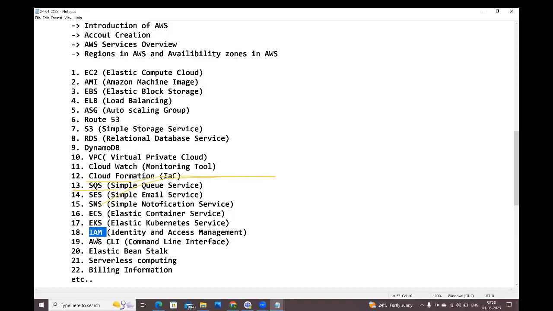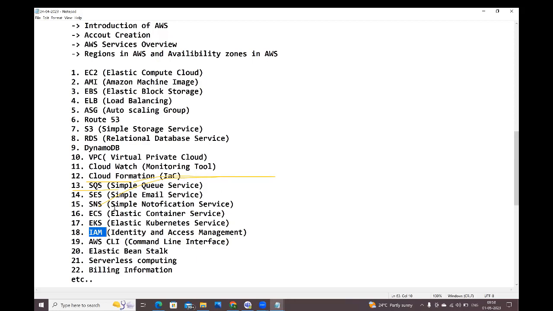Next, AWS CLI. See guys, the infrastructure that we are creating through the GUI, we can create through the AWS Management Console. At the same time, you can create infrastructure from the AWS command line interface also. CLI stands for command line interface. You can access the AWS resources from the CLI and you can create infrastructure from the CLI also.